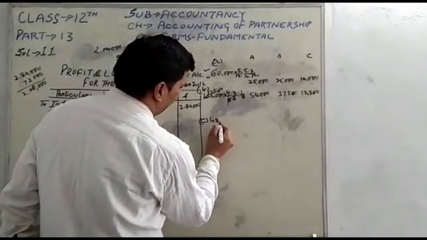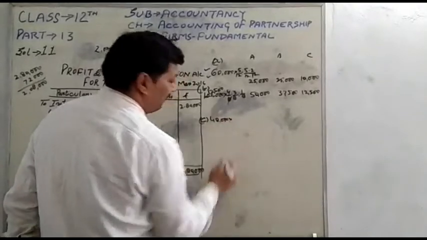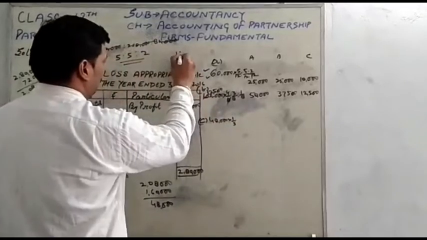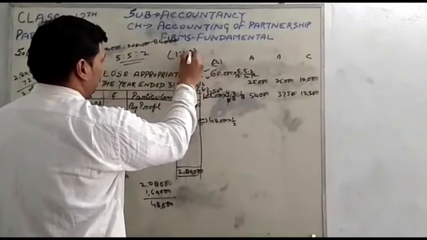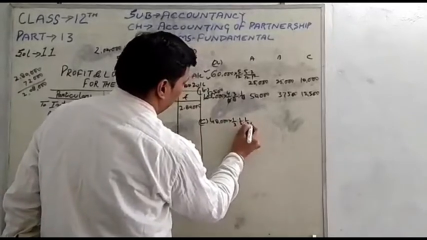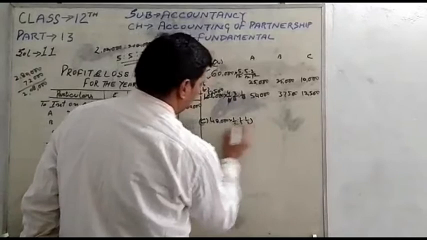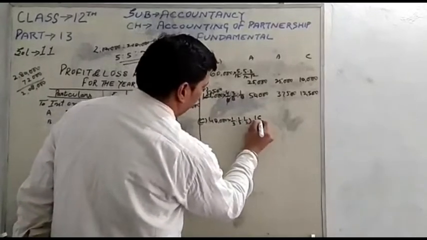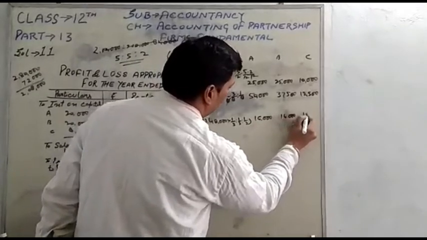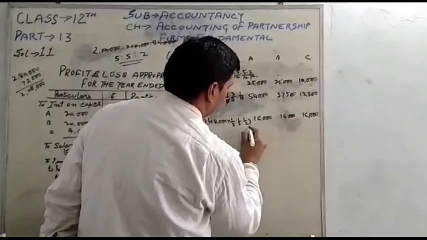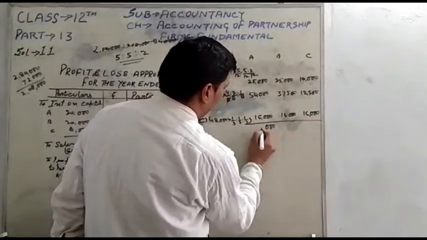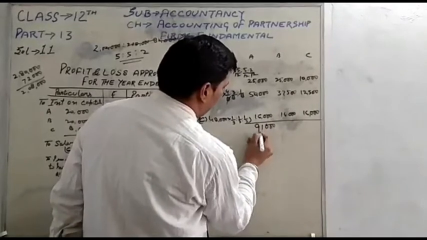For condition C, the remaining profit will be distributed equally. It means 48,000 equally among 3 partners, so the ratio will be equal, 1 by 3, 1 by 3 and 1 by 3. Clear this thing? So each gets 16,000. Now the total of all the cases: 25,000 plus 50,000 plus 16,000 is 91,000.